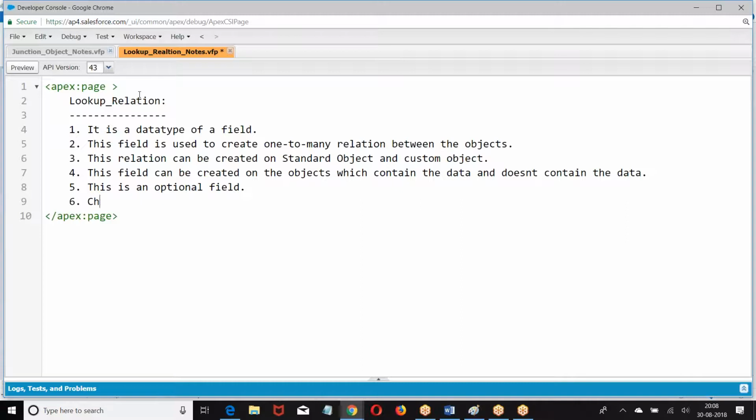Now, child record can exist without the parent record, and the owner of the child record may or may not be the same.